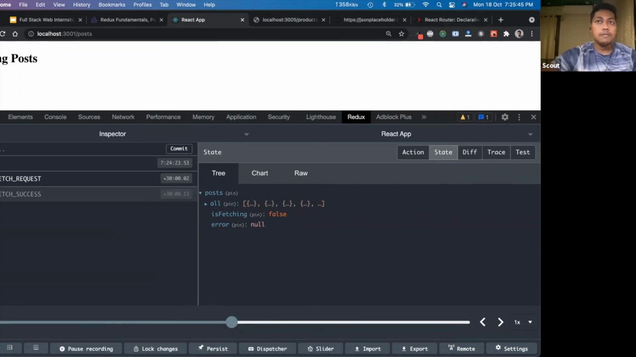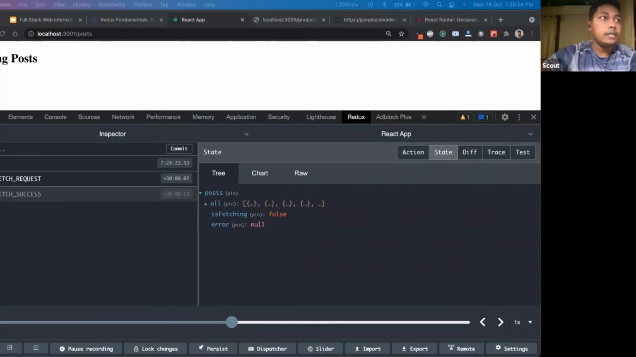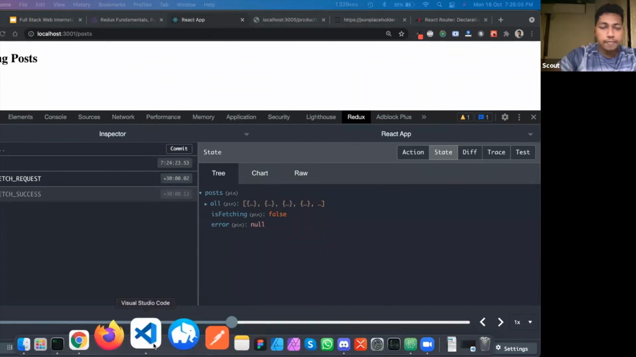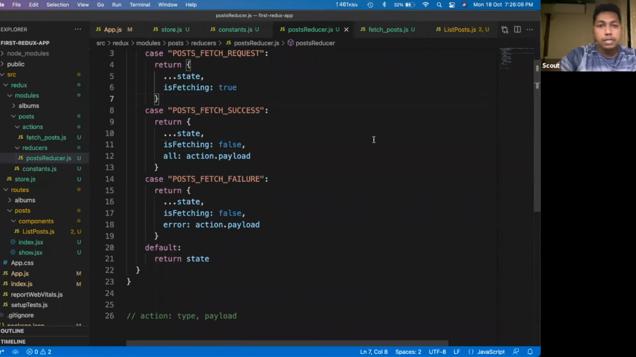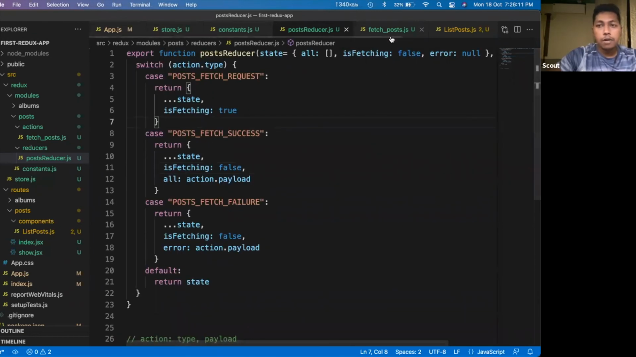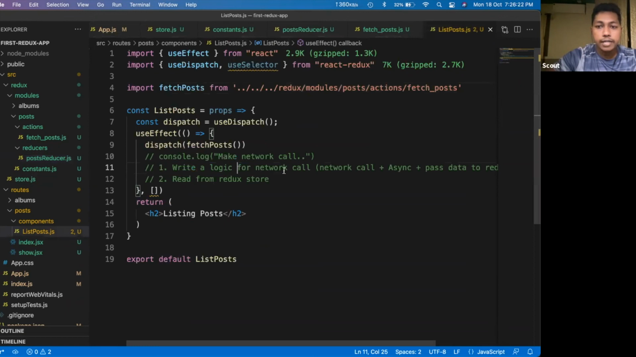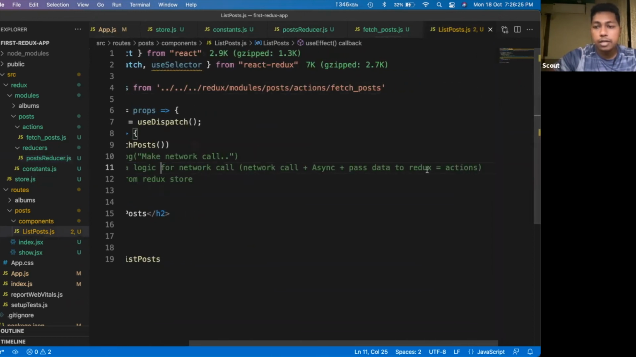Okay, fine. So next thing which we will do is, just a minute. Wait for a minute. Okay, so our products is ready. So that means the API call is working. Now what we have to do is print those values. Our Redux state has the data. So our part one is ready, meaning the network call, async, pass data to the Redux, this part is ready.